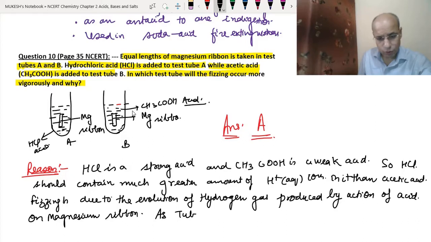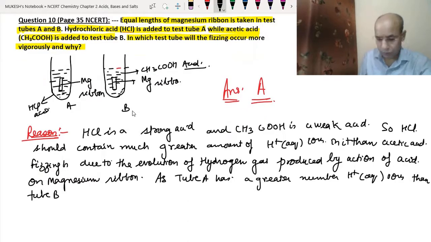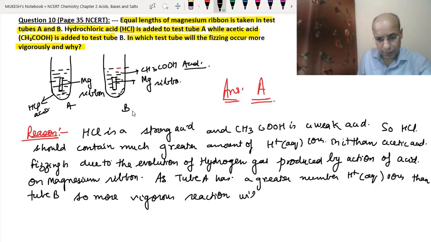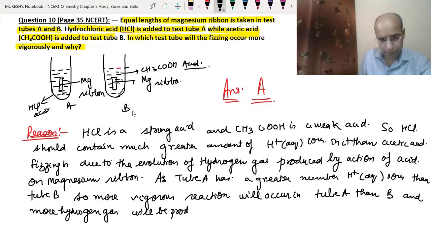As tube A has a greater number of hydrogen ions than tube B, a more vigorous reaction will occur in tube A than B, and more hydrogen gas will be produced.